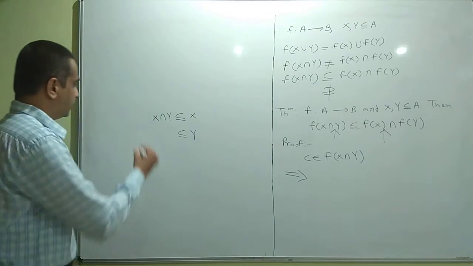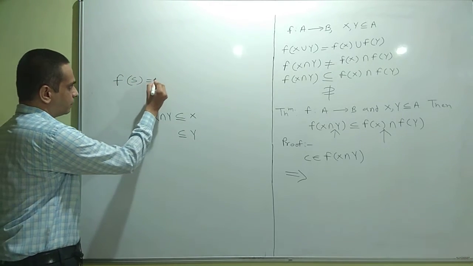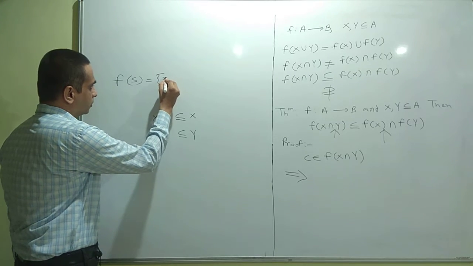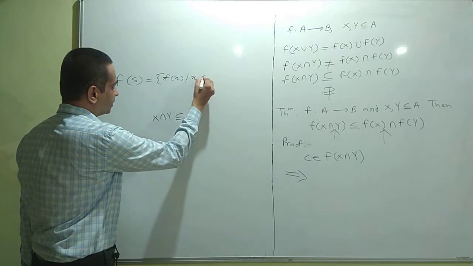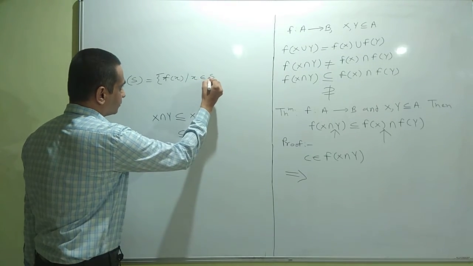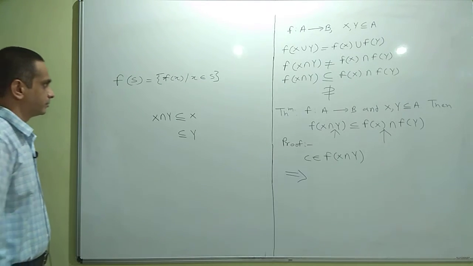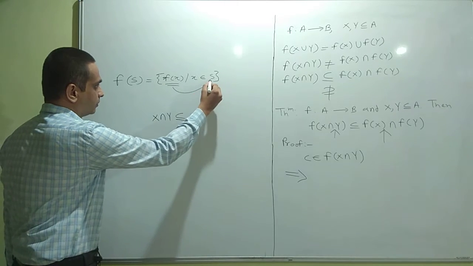What is the definition of image? f of S is equal to the set of all images of all elements of set S. It consists of all images of elements of set S.